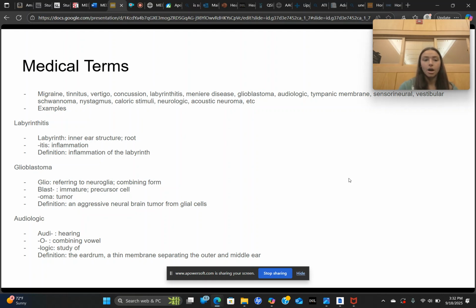Audiologic. Audi means hearing. The O is a combining vowel for audi and logic, which is the study of. So it's a thin membrane separating the outer and middle ear.